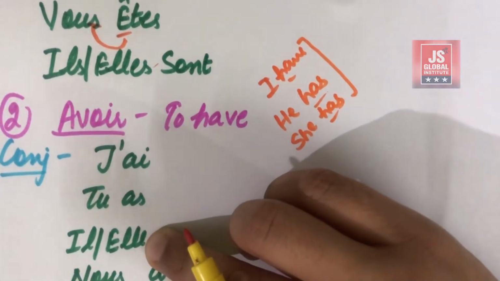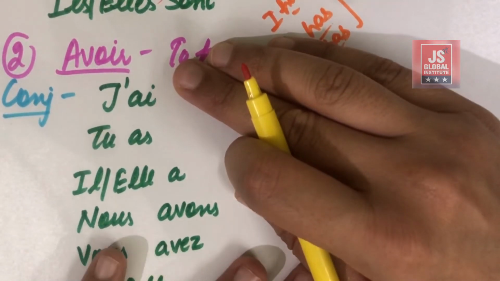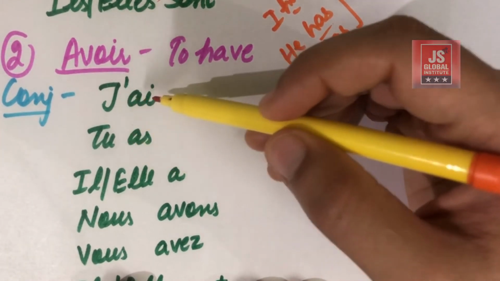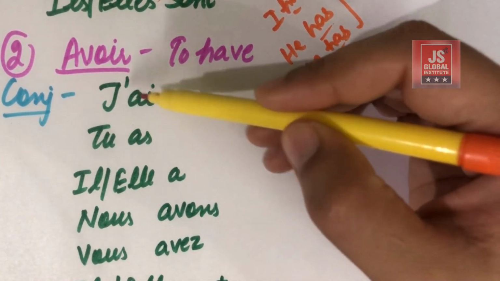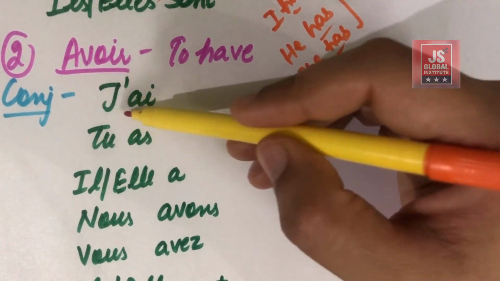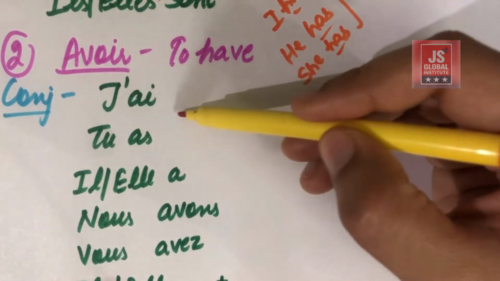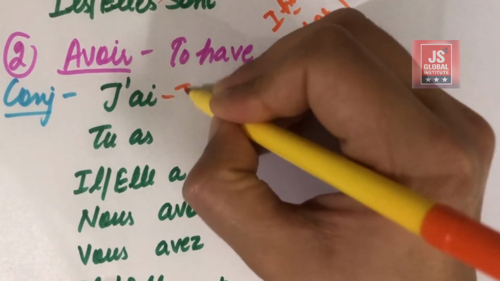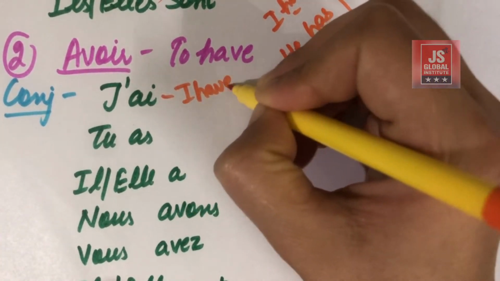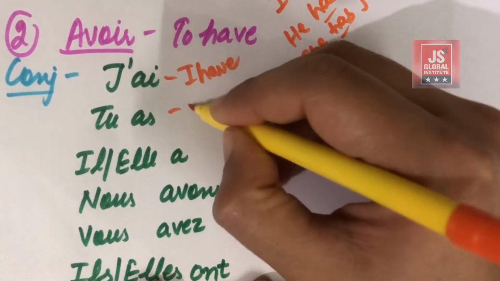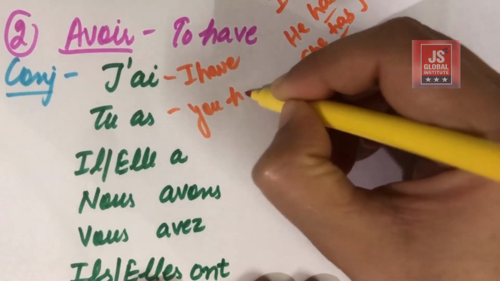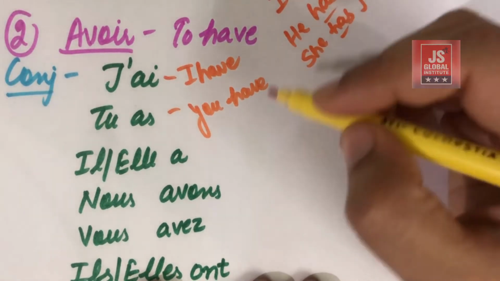So what we use for avoir, that is j'ai. This is J apostrophe AI, and it forms a sound like j'ai, which means I have. Okay, tu as, which means you have, but in an informal sense.